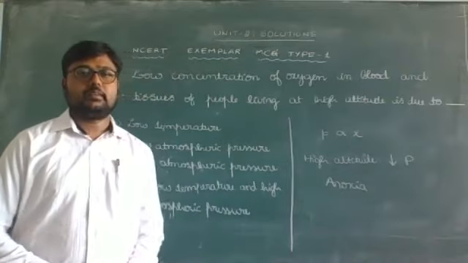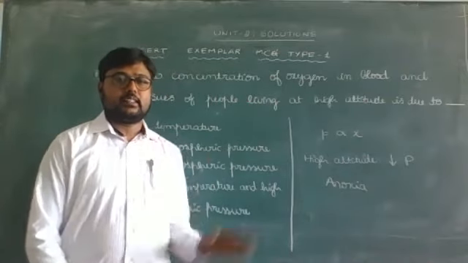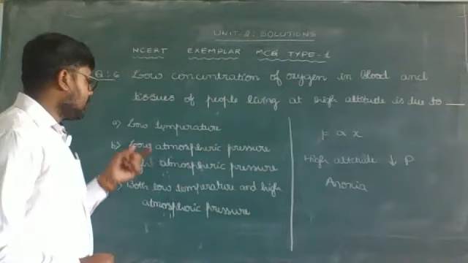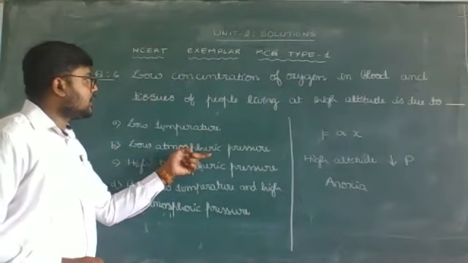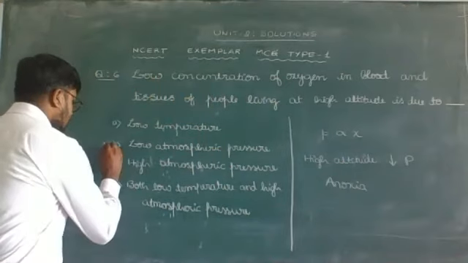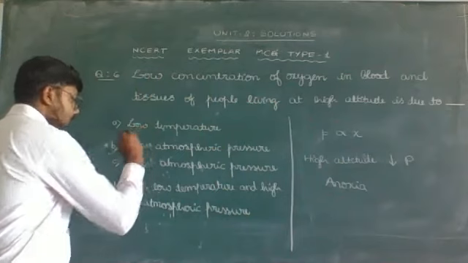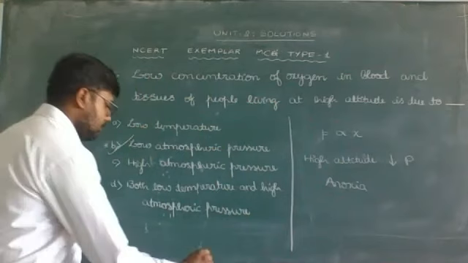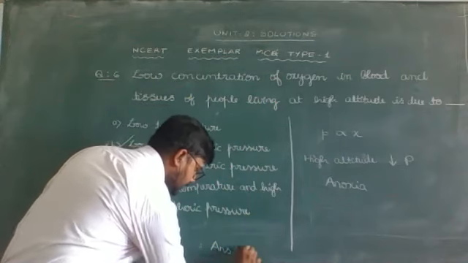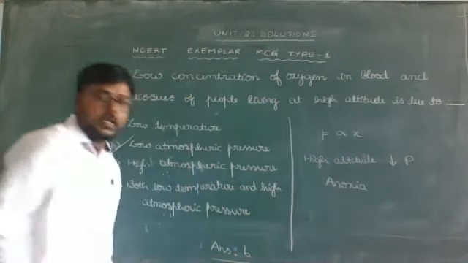So from the 4 options, the low atmospheric pressure is responsible for the low concentration of oxygen in the blood. Hence the correct answer is option B.